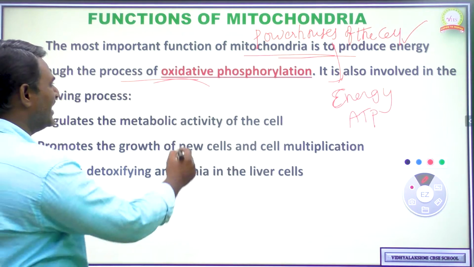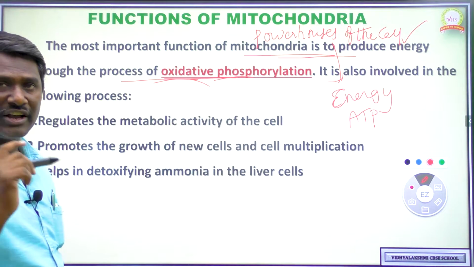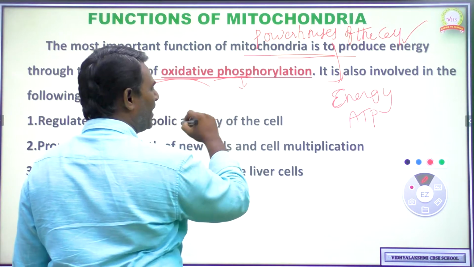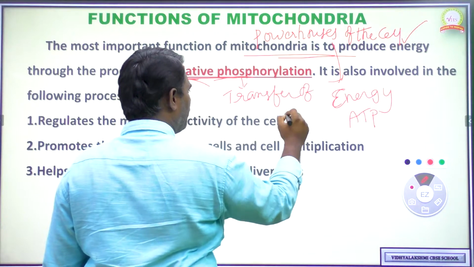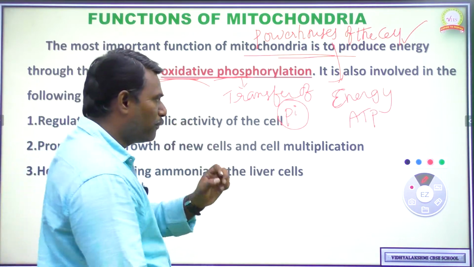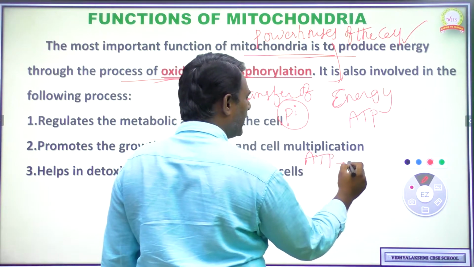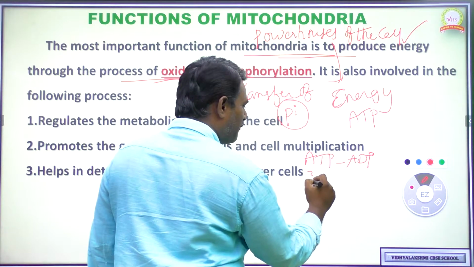Next function, it is involved in oxidative phosphorylation. Here phosphorylation can be defined as the process of transfer of a phosphate group from ATP to ADP. In ATP, 3 phosphate molecules are there.